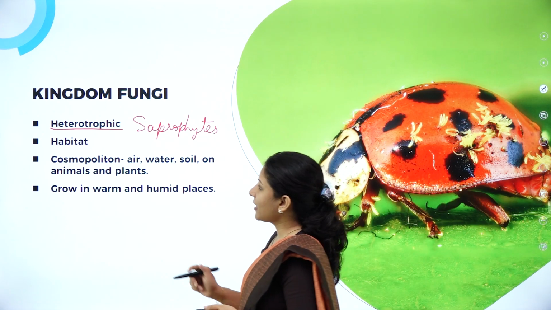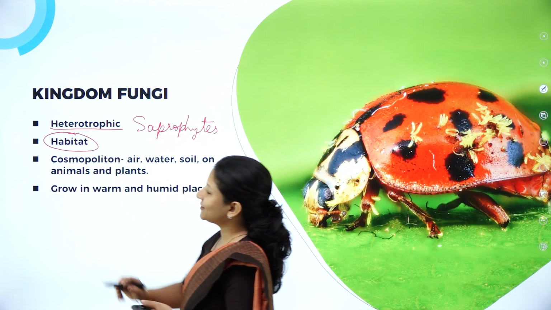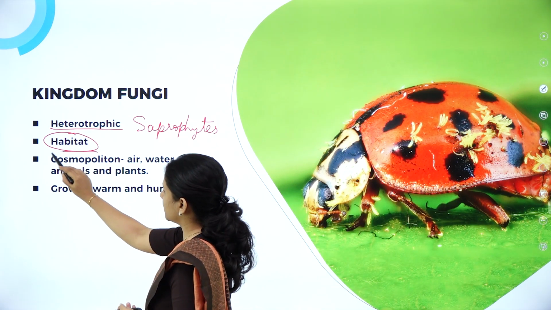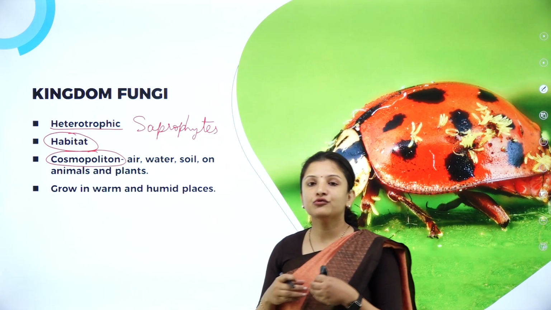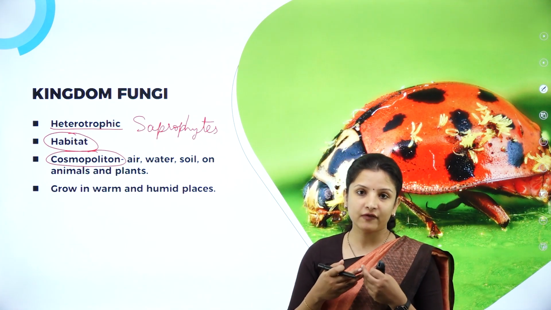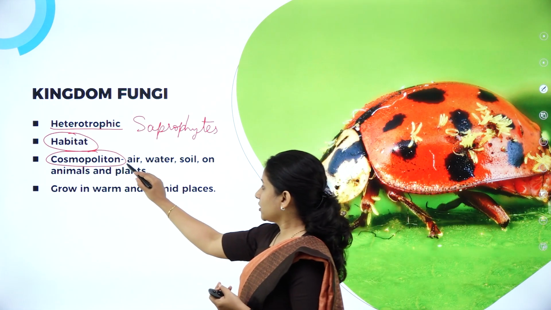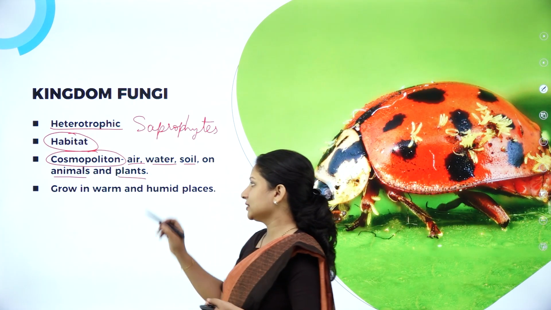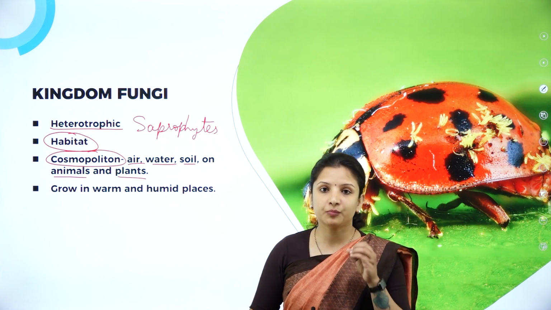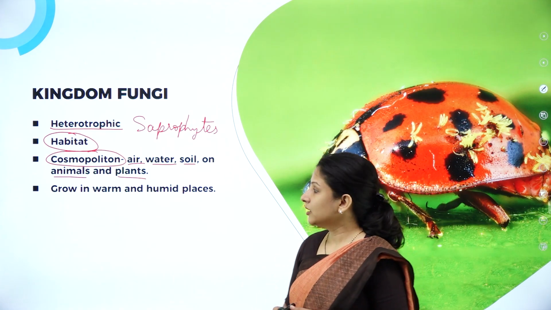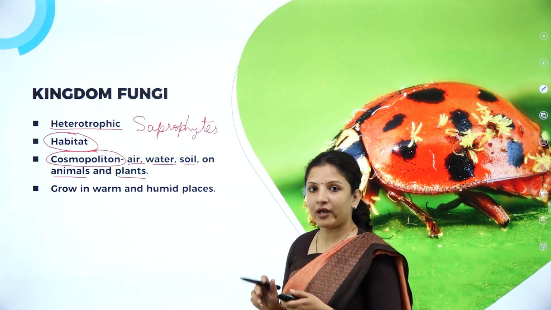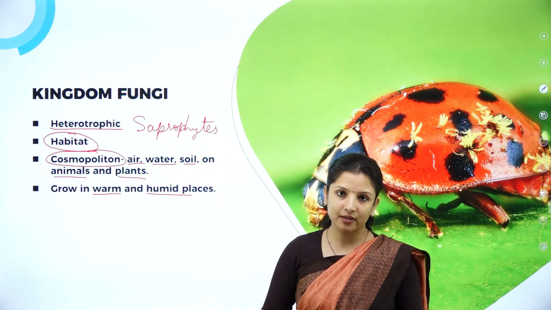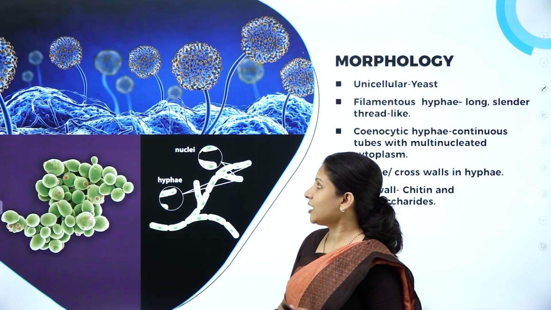Next, talking about their habitat. So, habitat means the region where they live. So these fungi are cosmopolitan in nature, meaning they are found throughout the world in any kind of habitat, be it the air, water, soil. Some of them grow on animals and some on plants. So that is why we call it cosmopolitan, meaning they are found everywhere. And they also tend to grow wherever the temperature is warm and a little bit humid, or moisture availability is there. So this is about the habitat.